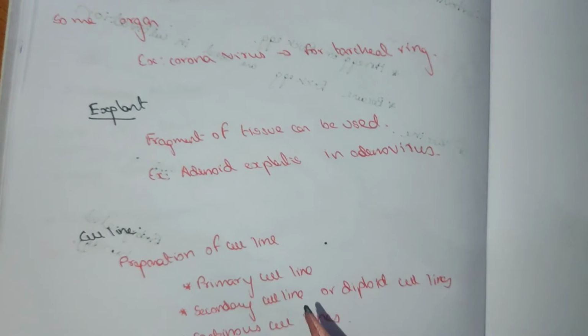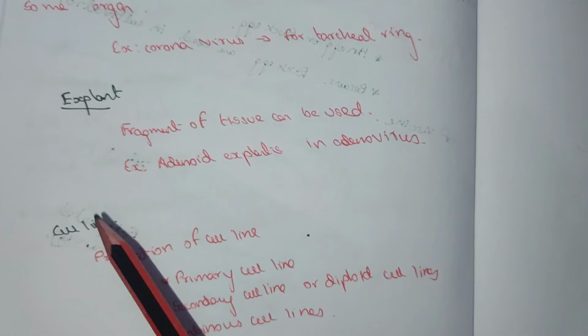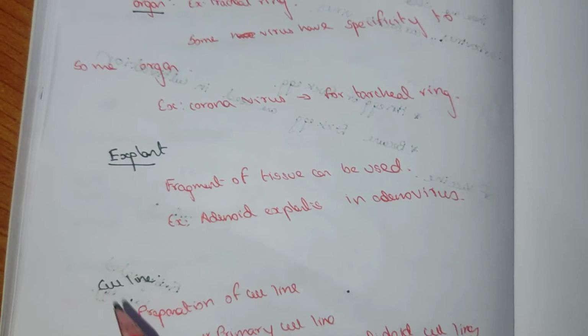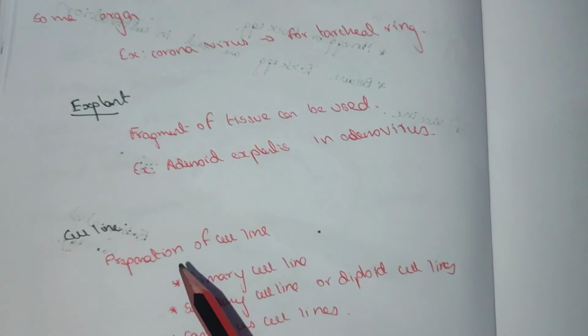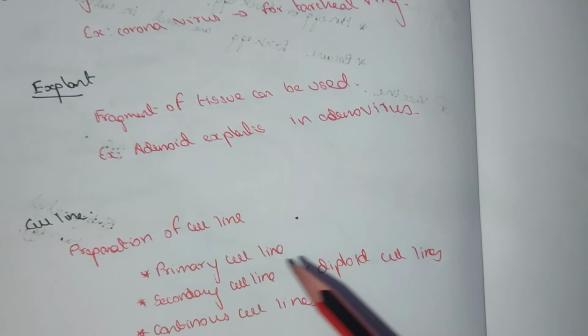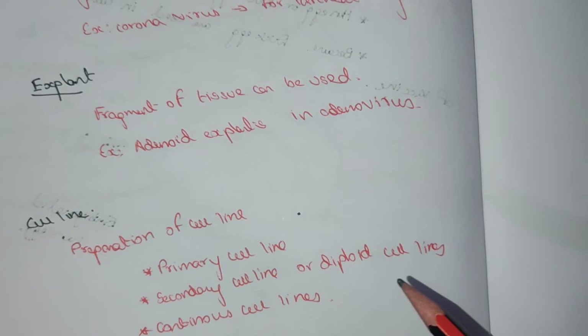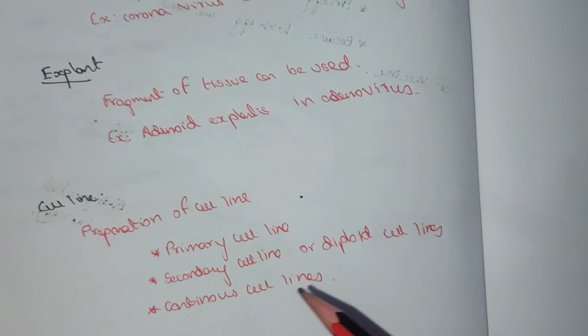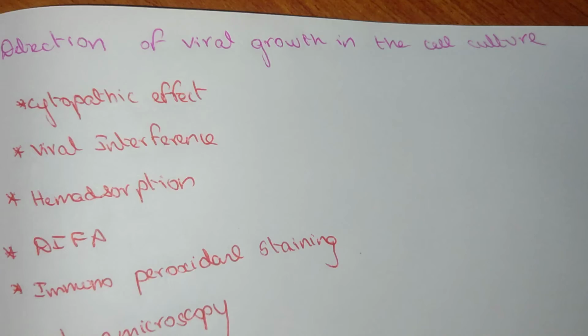Cell line, which is the preparation of cell line. This tissue culture can be divided into three: organ, explant, and cell line. The cell line preparation includes primary cell line, secondary or diploid cell line, and continuous cell line.